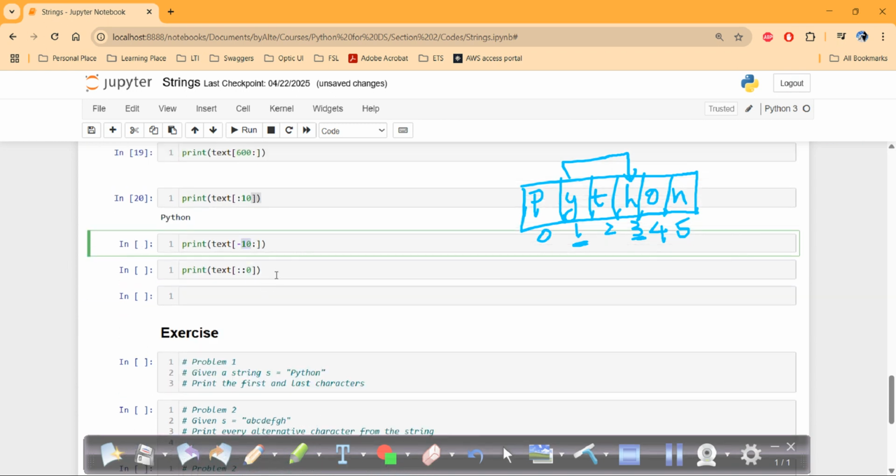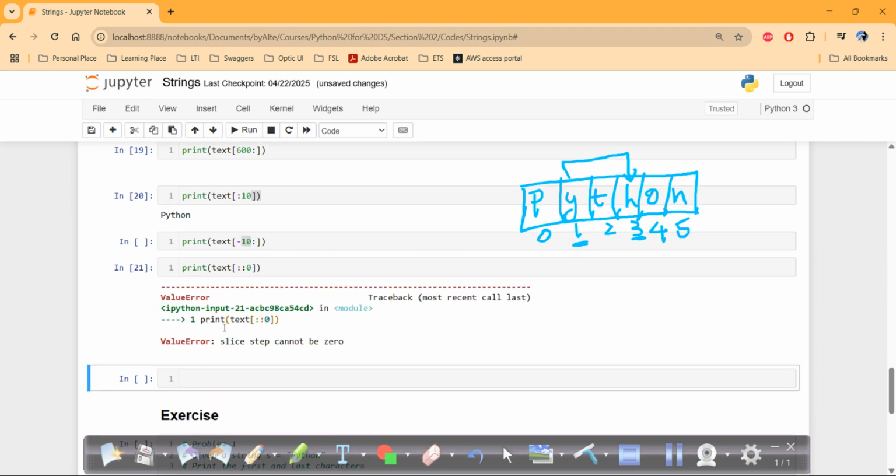And what happens here? See, here we have given the step as 0. We have given the start index and the end index, but we have given 0 here. 0 in the sense what? We are asking it to start from here and look at the entire sequence, but this time we are asking it to increment its index by 0. How will that be possible? From 0, we are asking it to add 0, so it will not understand how to move forward. So that's why it will give an error.